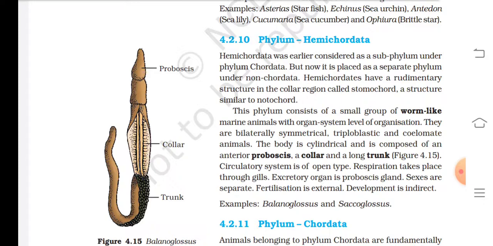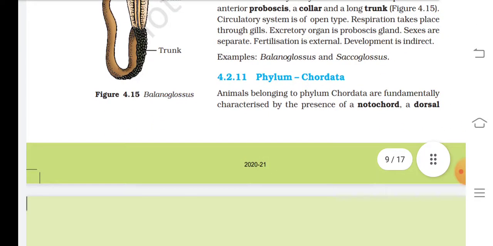Circulatory system is of open type. Respiration takes place through gills. Excretory organ is the proboscis gland. Sexes are separate. Fertilization is external. Development is indirect. Example: Balanoglossus and Saccoglossus.